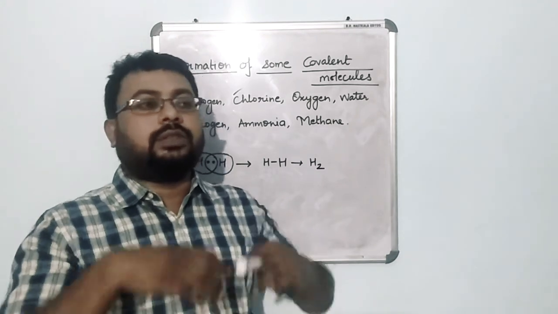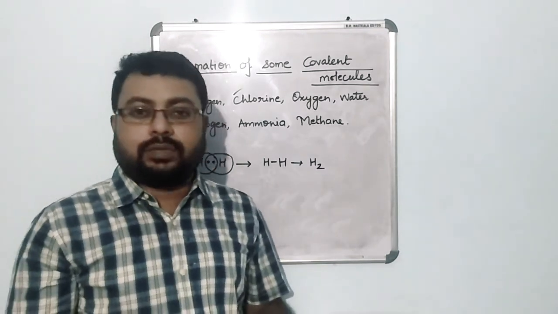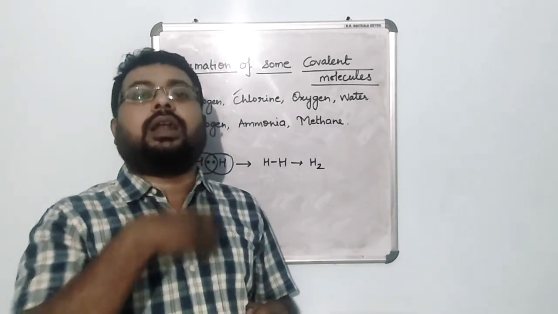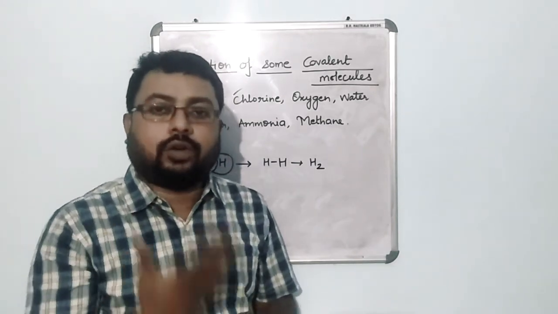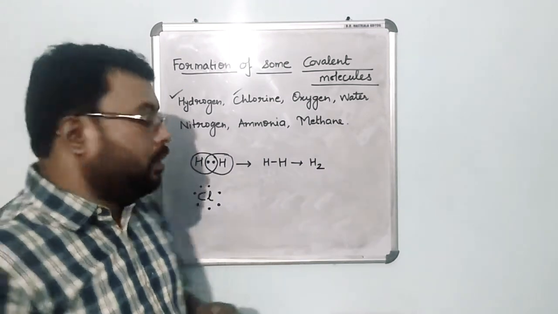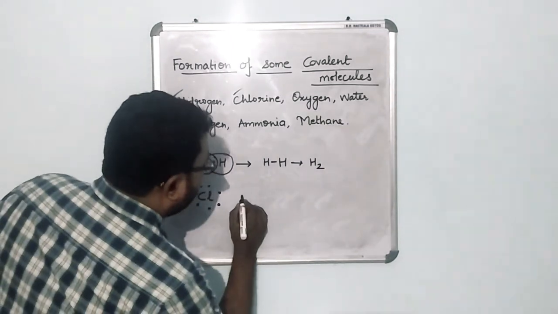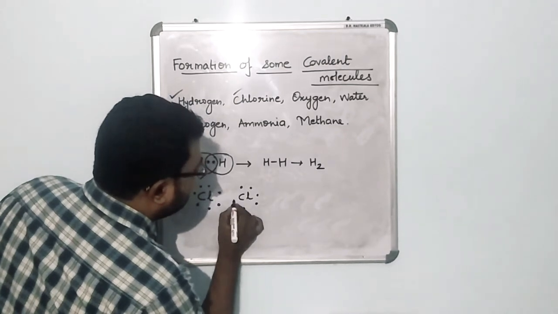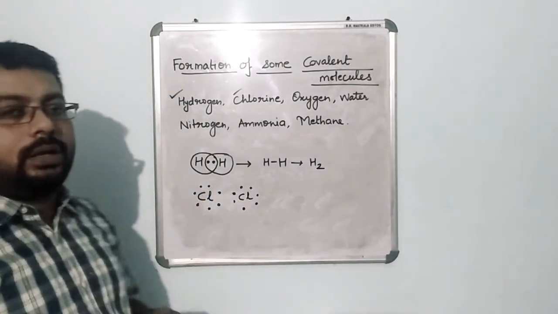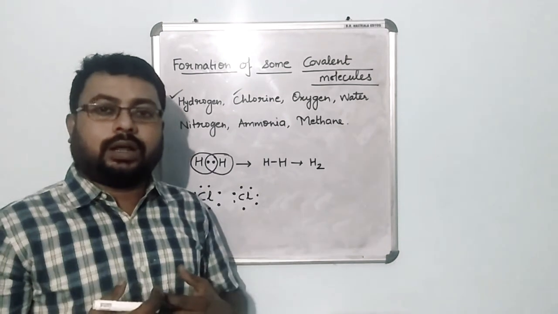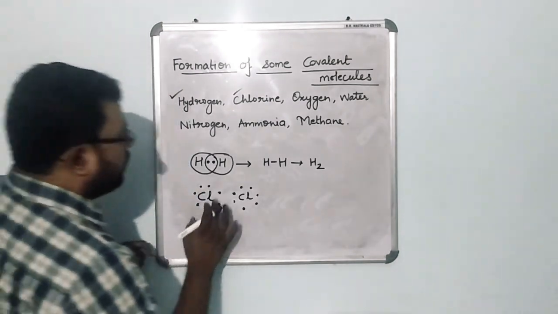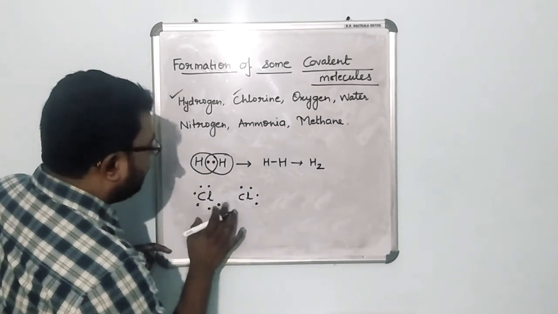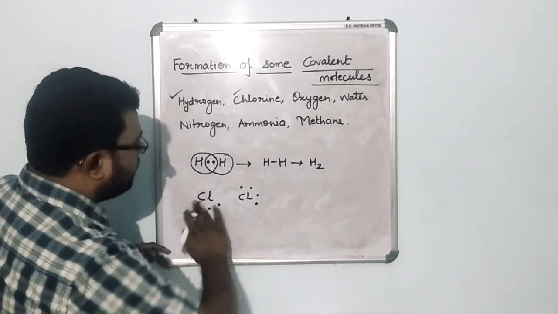But what happens if there is no such electropositive element? Suppose chlorine has to interact with another atom of chlorine, then what will happen? How will it interact? Because both are equally electronegative, right? 1, 2, 3, 4, 5, 6 and 7. Both are equally electronegative and both require one electron. So what they do is they say, okay, now what we are going to do, we are going to share this electron. Okay, so how do we show the sharing? That is very important.